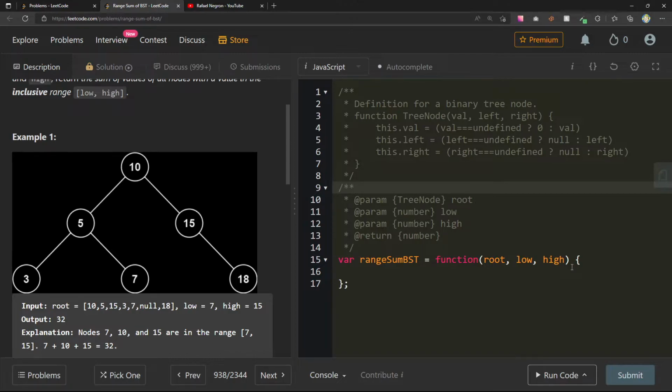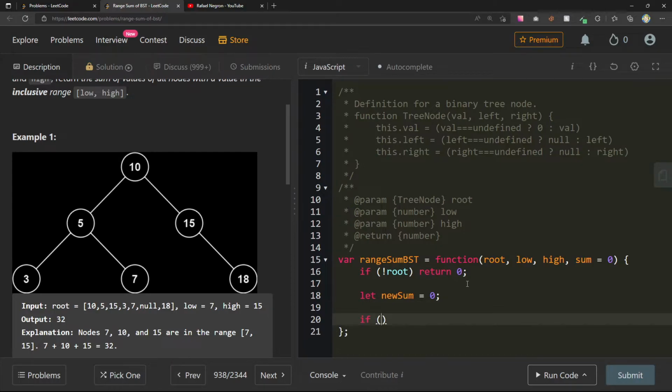Let's think about how we can take advantage of it being a BST because that's really important. So I like to take advantage of default parameters. They're very helpful. Here, what can we do? We can say that if not root, so this handles null case, we can just return 0 here, and then we can say let new sum equals 0 if the root.val is greater than or equal to low and root.val is less than or equal to high.